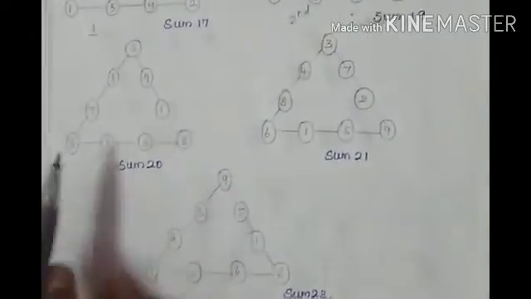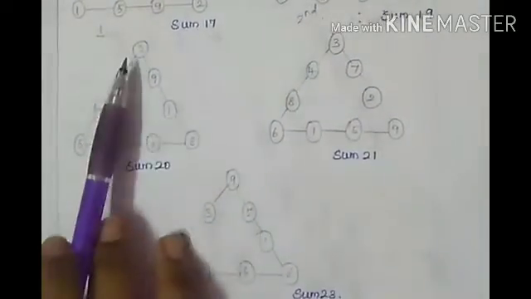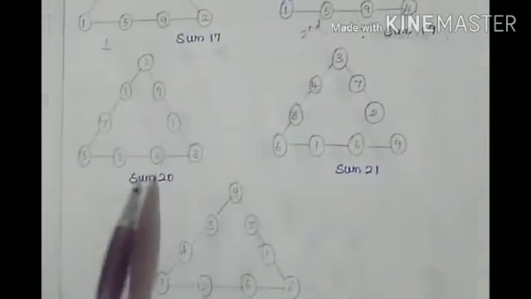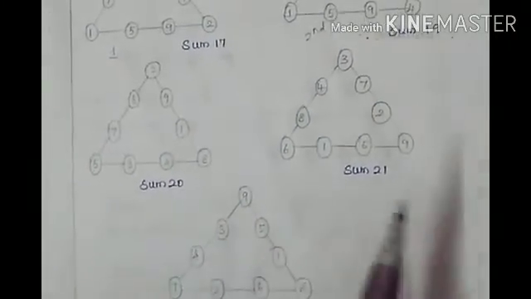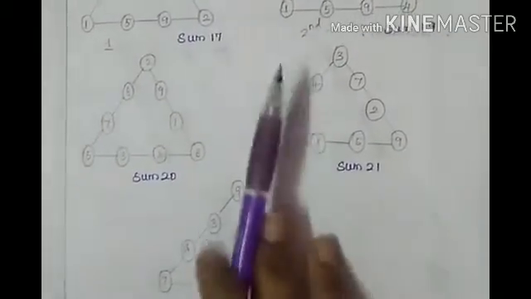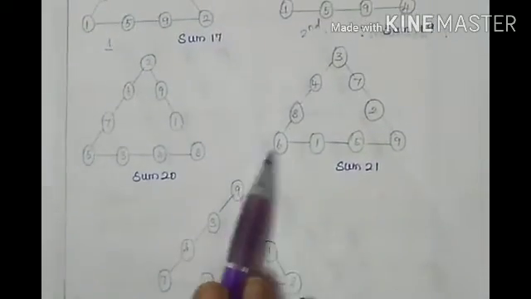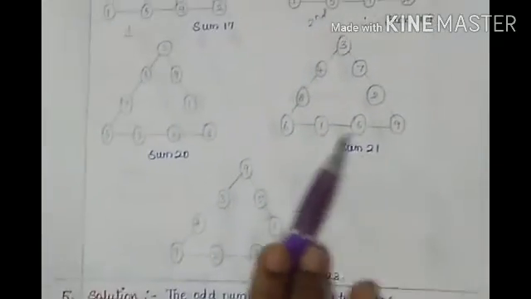Then the third possibility: 2 plus 6 plus 7 plus 5 is 20. 2 plus 9 plus 1 plus 8 is 20. 5 plus 3 plus 4 plus 8 is 20. Now the fourth possibility: 3 plus 4 plus 8 plus 6 is 21. 3 plus 7 plus 2 plus 9 is 21. 6 plus 1 plus 5 plus 9 is 21.